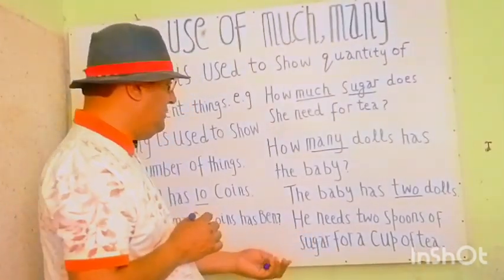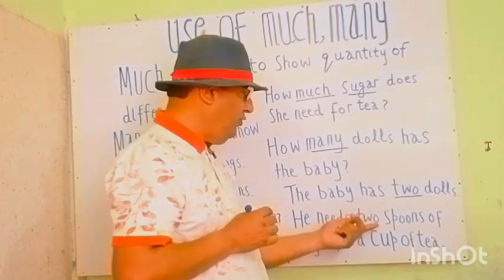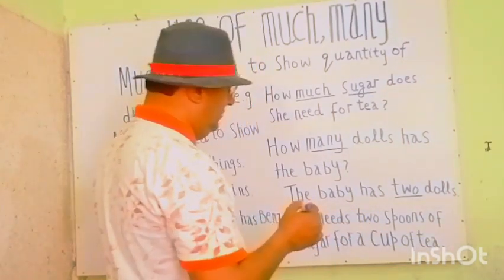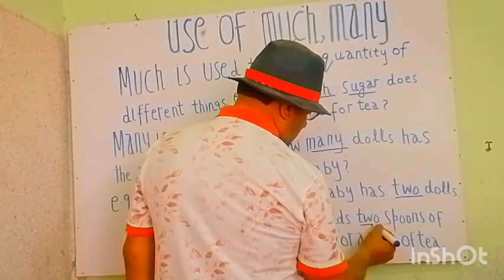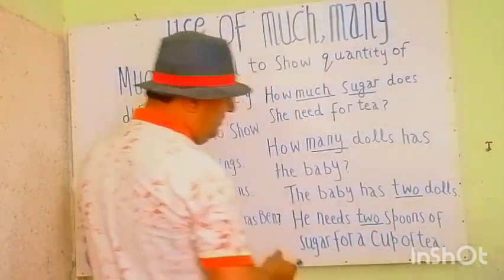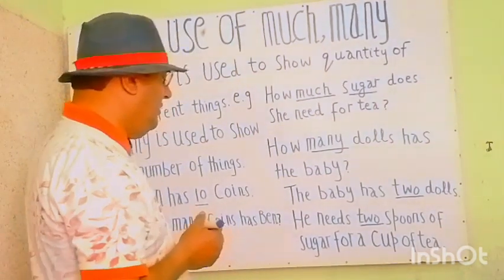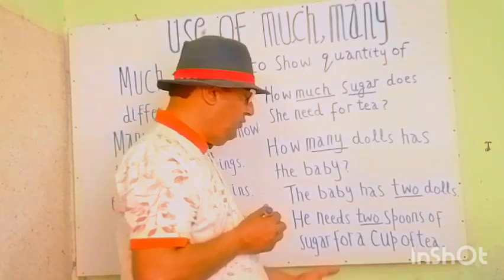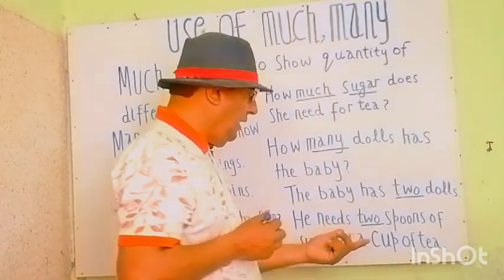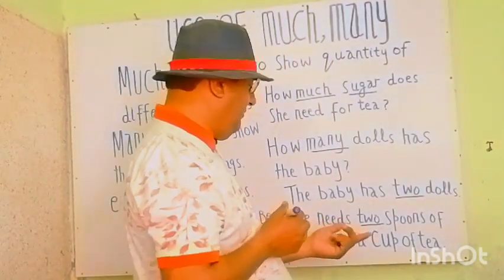Yes, my students. Here you can see that 2 shows the number. Spoons is a collective noun and 2 explains it: he needs 2 spoons of sugar for a cup of tea. So 2 is an adjective, many is an adjective of number.